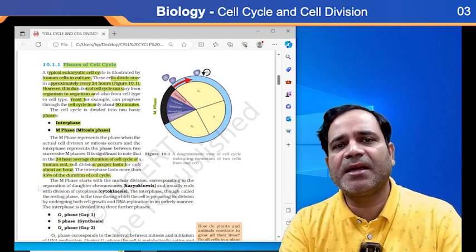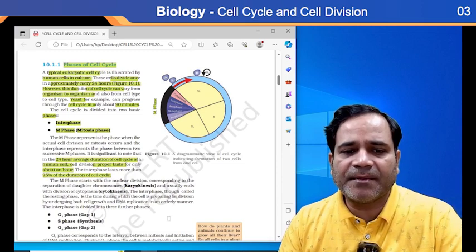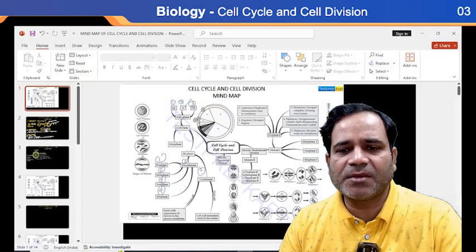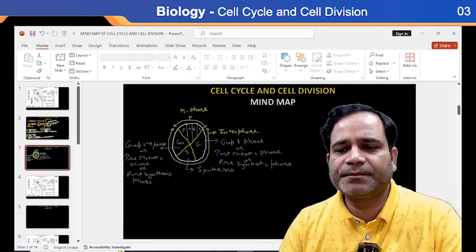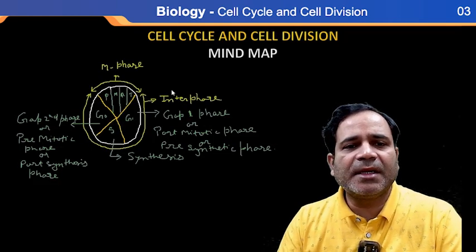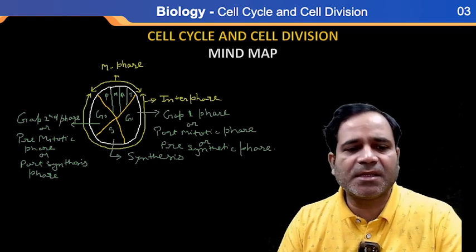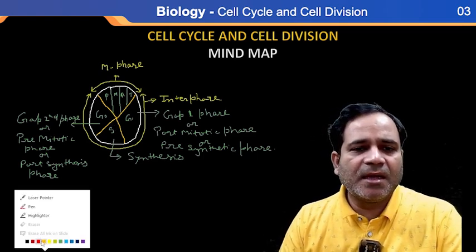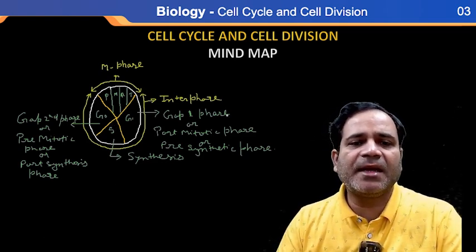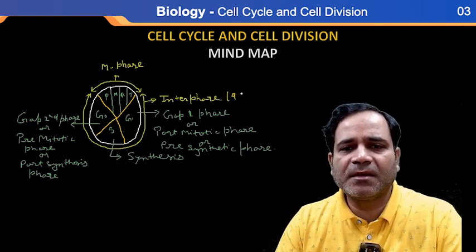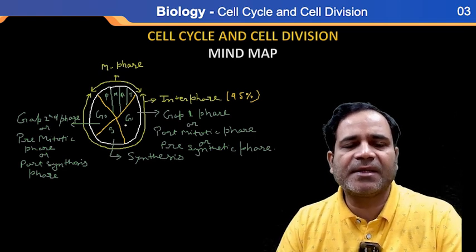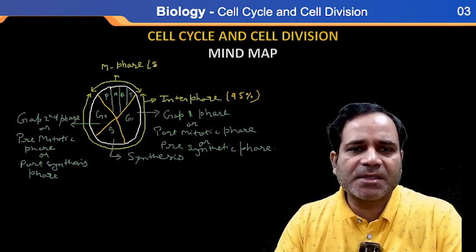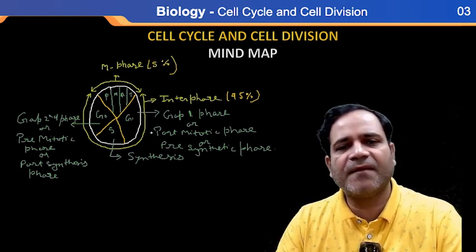If anybody asks how much time interphase takes, mostly it is 95%. So 95% of the time is invested in interphase and only 5% of the time in the M phase, my dear.